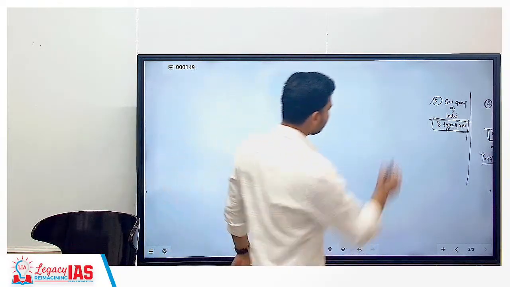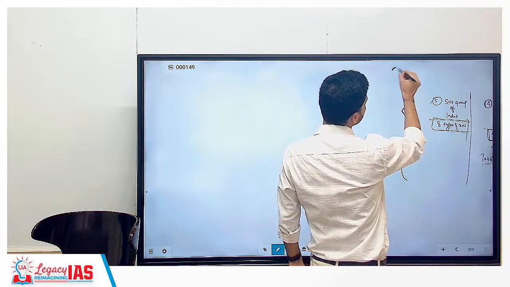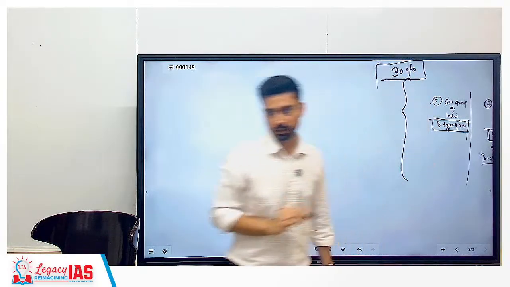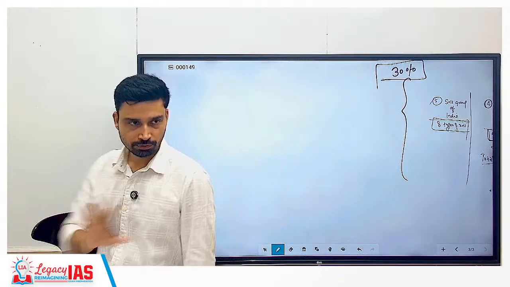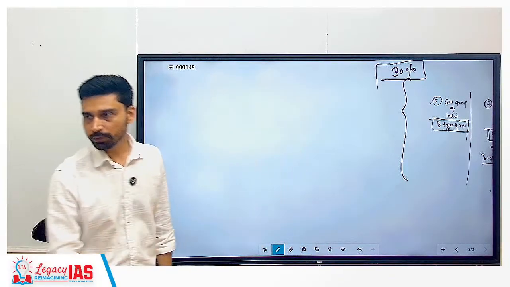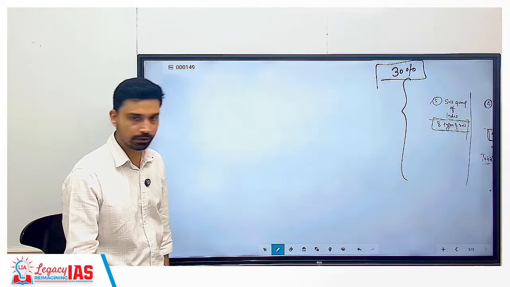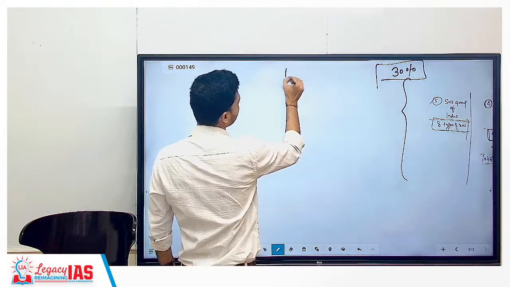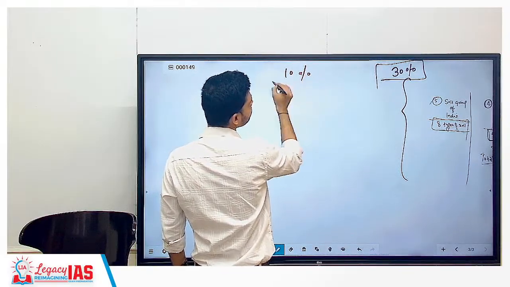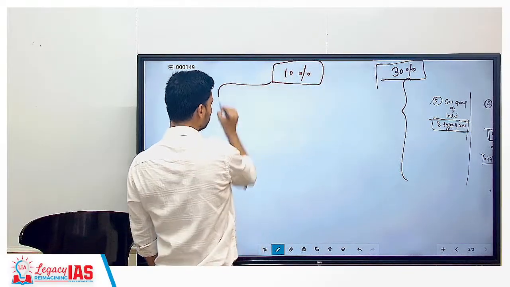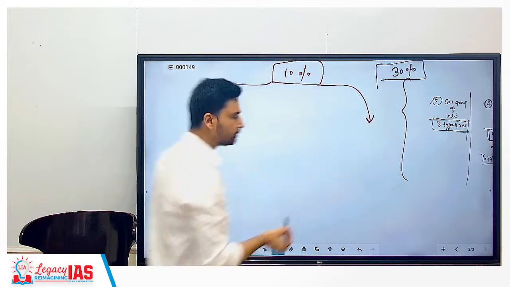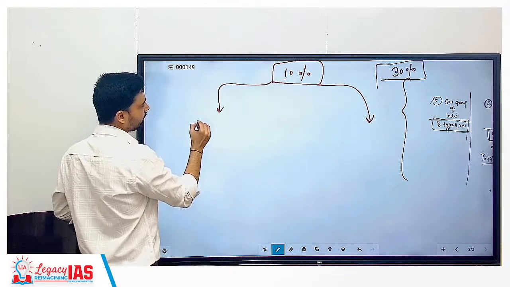So Indian geography collectively, what percentage of the entire syllabus do they make up? 30%. So 60% is physical geography, and 30% of the syllabus we can say is from Indian geography. How much is remaining? 10%. This remaining 10% is divided into 2 other branches of geography, which we have to have a brief idea about.